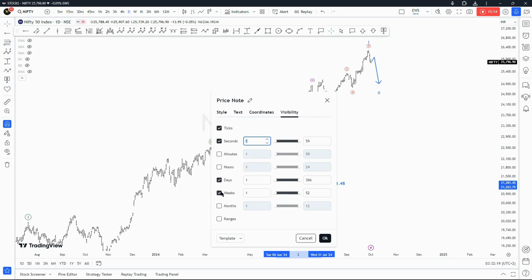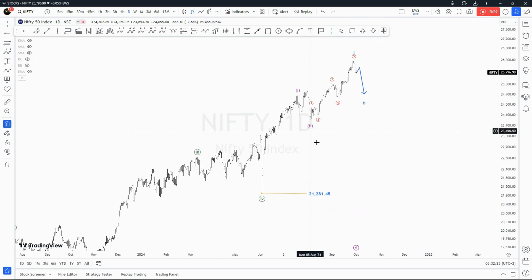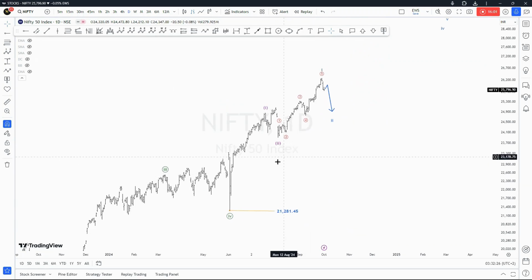So at the moment, I want to stick to the fact that we are in wave five of minute degree, but also wave three of this degree right here, which is minute or degree 11. And then we also saw what is likely wave one of this wave three within this wave degree right here. But at the same time, it can be one, two, and then three, four. But I wouldn't like that, because in the case of a retracement again of wave four of the same degree, we would have an overlap, which is not what we want to see.